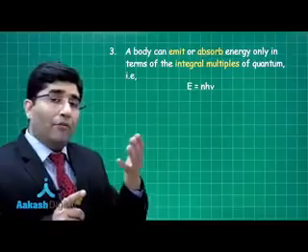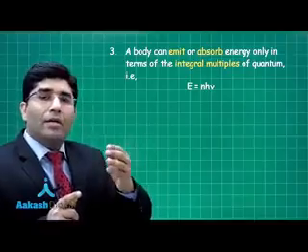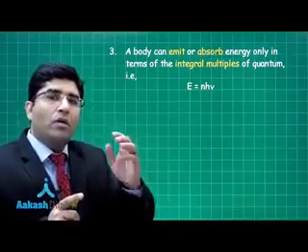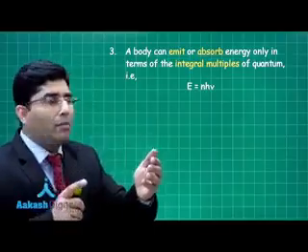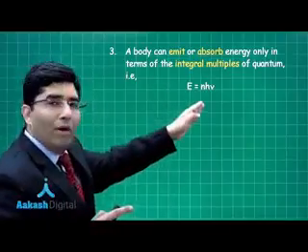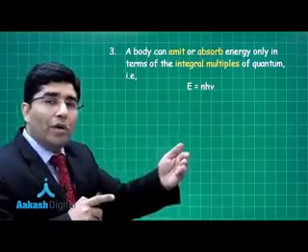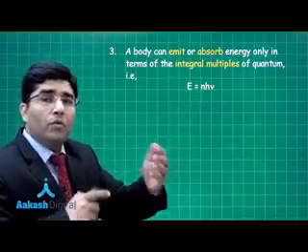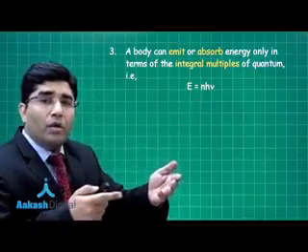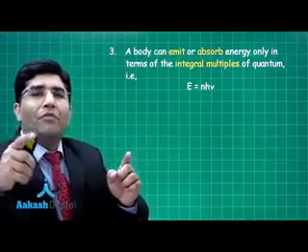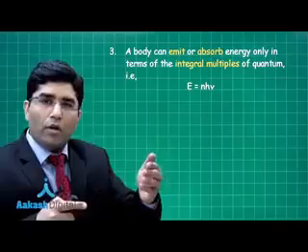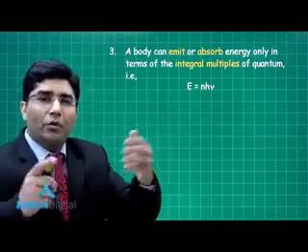As we discussed earlier, either 1 electron will come out, 2 electrons will come out, 10 electrons will come out, and the energy will be 1 into h nu, 2 into h nu, 10 into h nu, 100 into h nu, but it cannot be 5.55 into h nu or 8.5 into h nu.